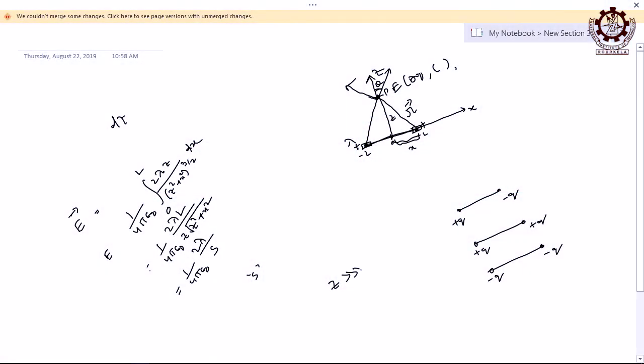But what will happen? Obviously, you can tell z is extremely large in comparison to x. So x is negligible in comparison to z, so wherever there is x, put it 0, like here it is 0. So ultimately how much are you getting? z square.